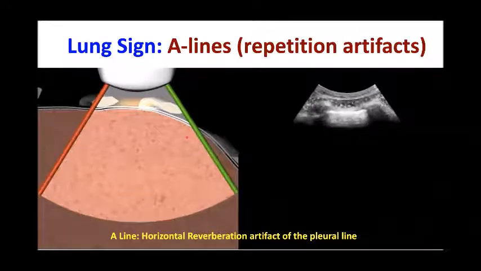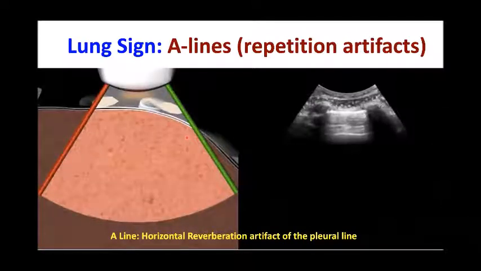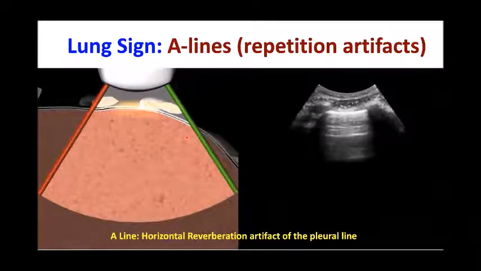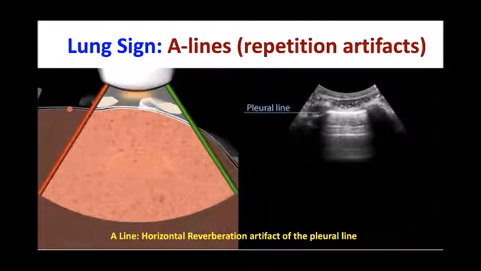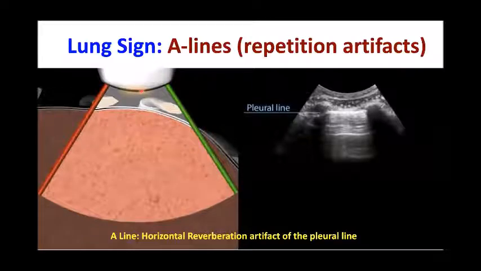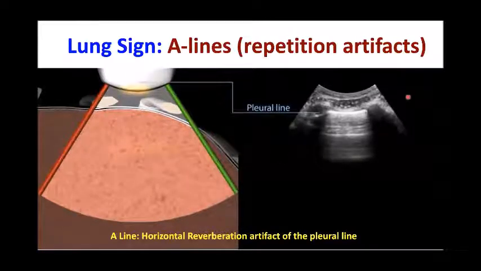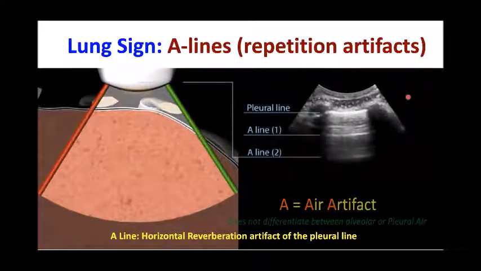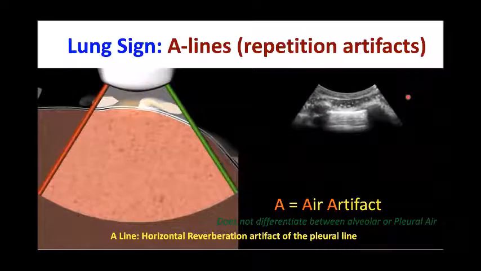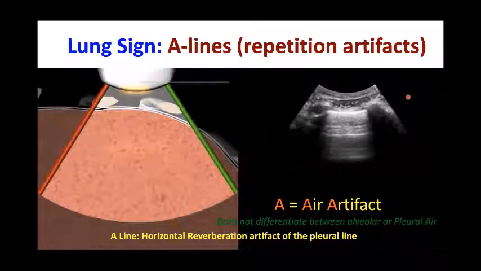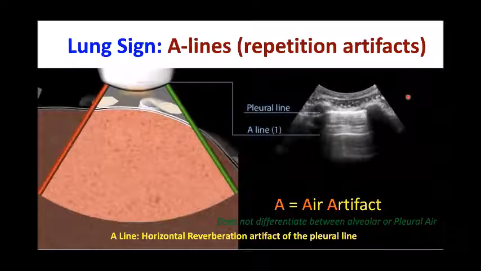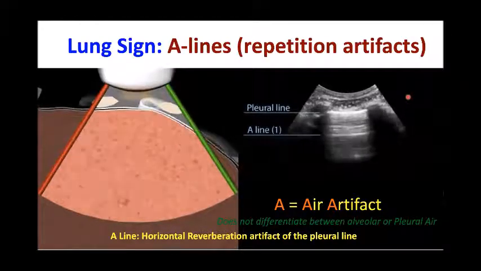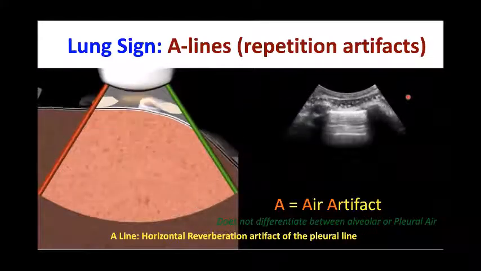Then the A lines, which are reverberation artifacts. Whenever the ultrasound beam comes to the pleura and is reflected back, each time it produces a mirror image, and these are equidistant. So these are known as the A lines. They are artifacts and mirror images of the pleura. An A line signifies air, but it does not signify whether the air is between the pleura or below the pleura. So in a normal lung, there is air below the pleura, and the A line will be present. Similarly, if the air is present between the pleura, that is pneumothorax, then also the A line will be present.